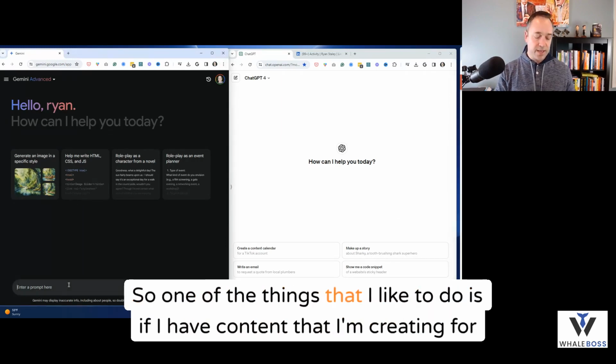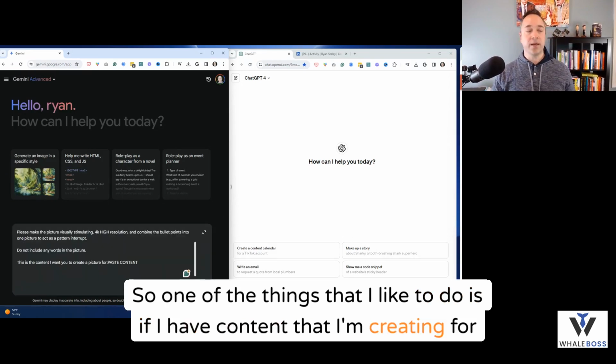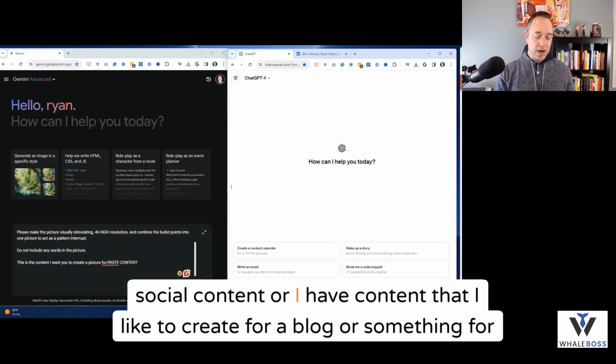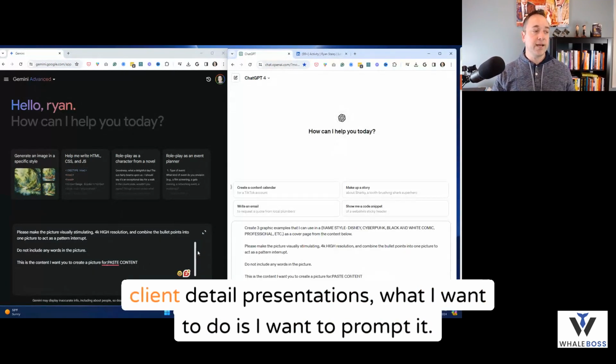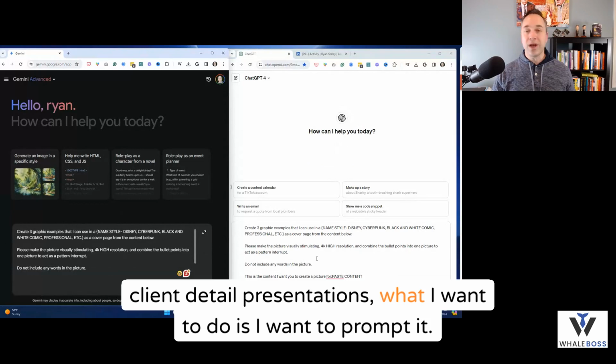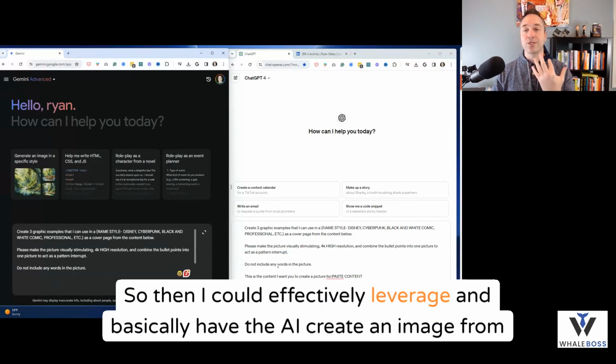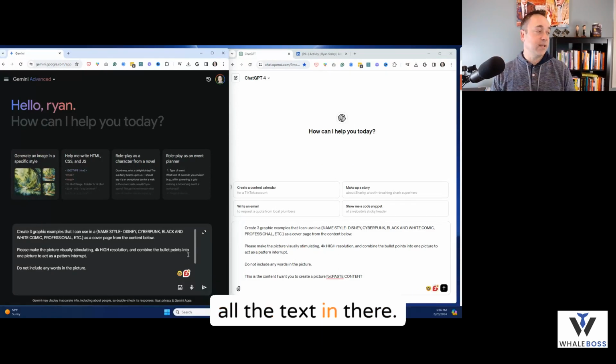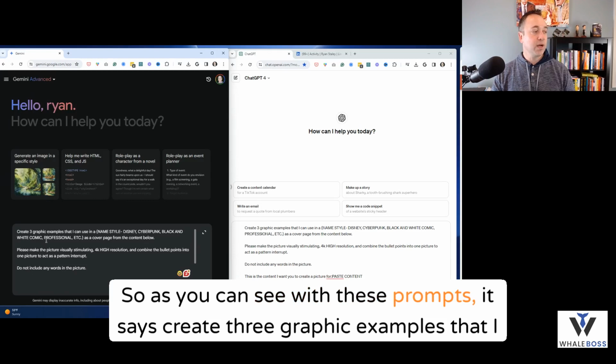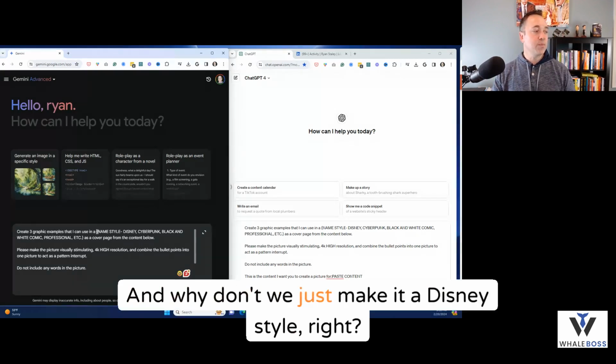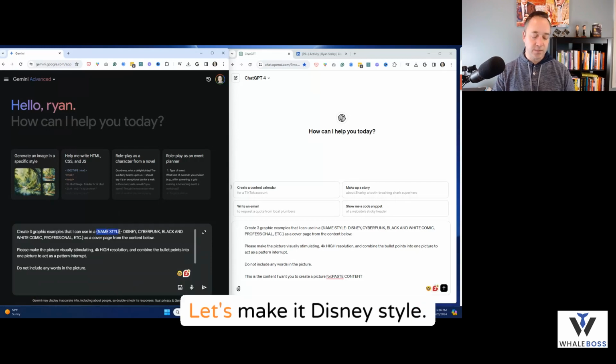One of the things that I like to do is, if I have content that I'm creating for social, or content that I like to create for a blog, or something for client presentations, I want to prompt it so I can effectively have the AI create an image from all the text in there. As you can see with these prompts, it says create 3 graphic examples that I could use. And why don't we just make it a Disney style, right? Let's make it Disney style.